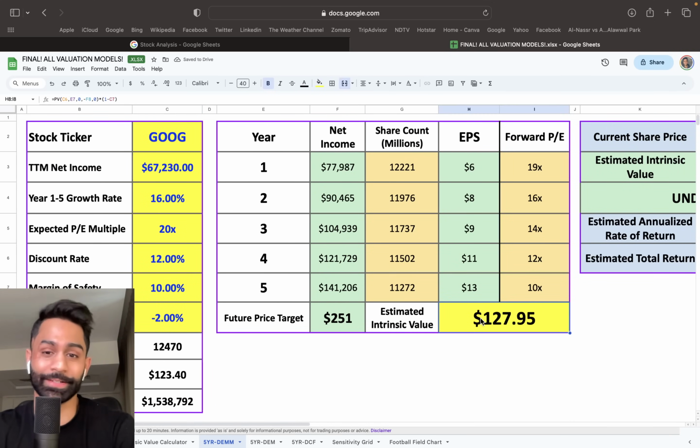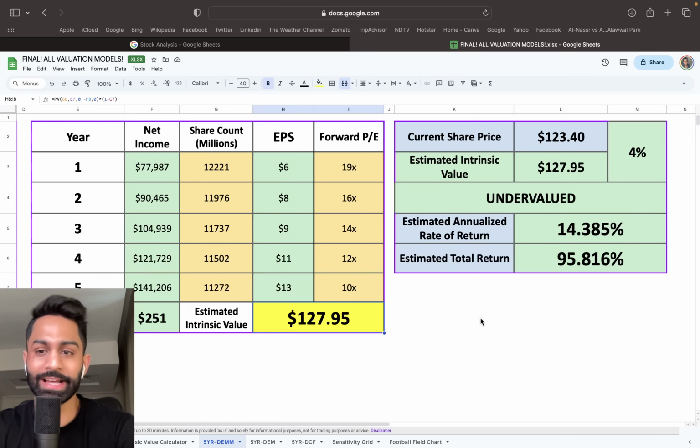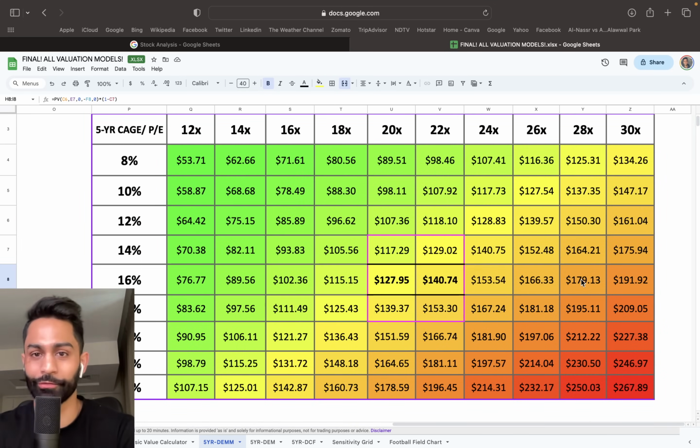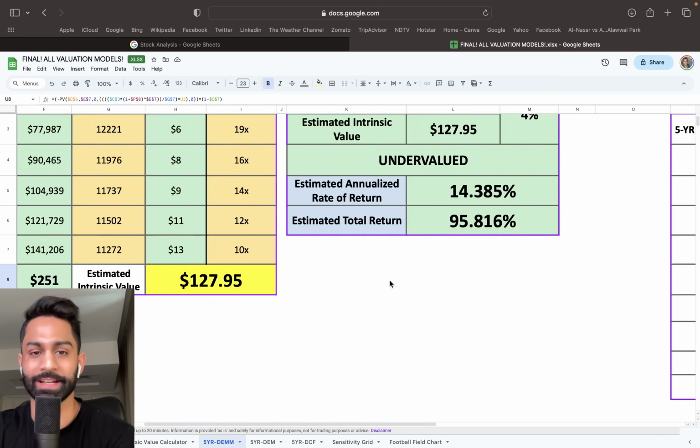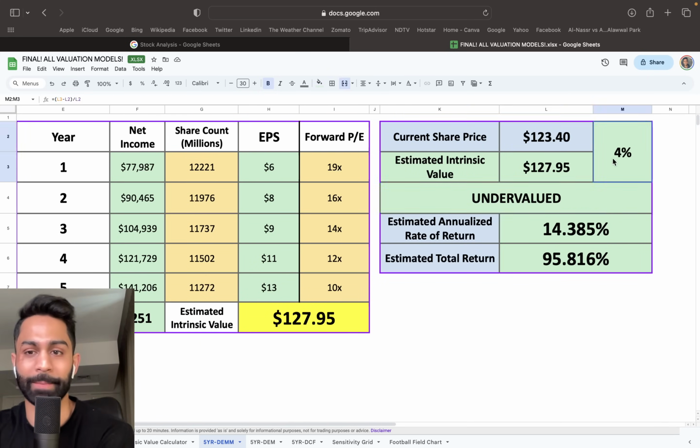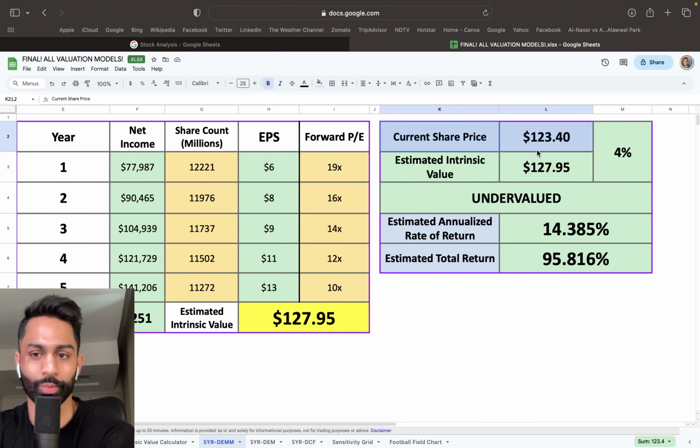And take a look. The actual estimated intrinsic value ends up at around $127, $128. This right here is going to be that sensitivity grid that we are all familiar with seeing. Now, I do think that the growth rate may still need to come down a little bit. I think 16% is still a little too high for the company if we're talking more conservative estimates, because based on this analysis, Google would be considered somewhat undervalued, by 4%, because right now it's trading at 123. The fair value ends up at 127.95.